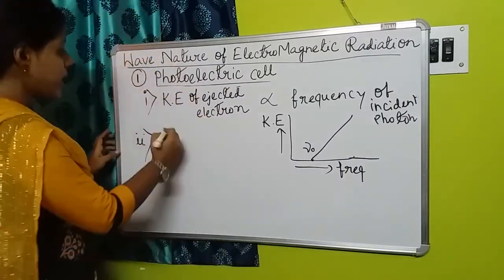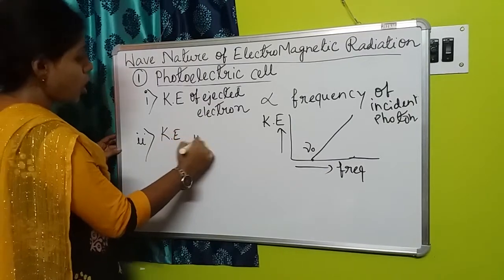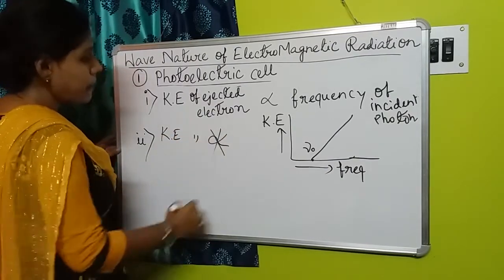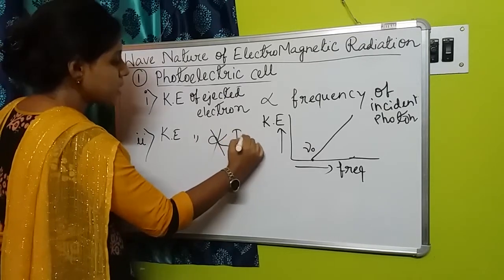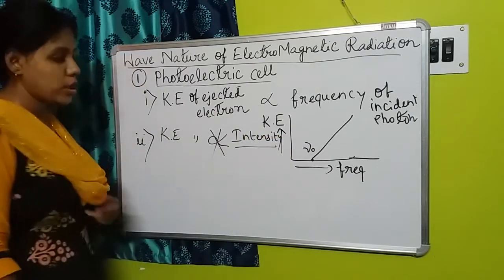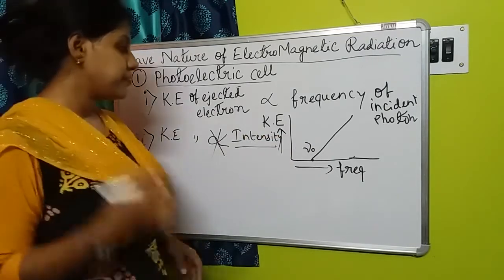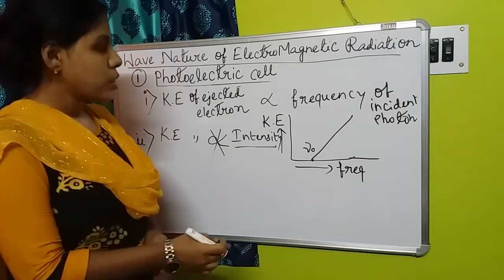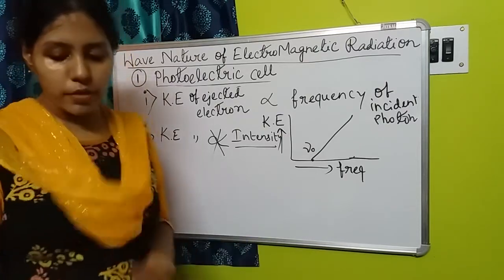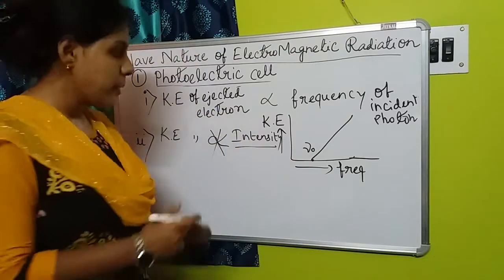That's why the kinetic energy of the ejected electron does not depend on the intensity of the incident light or the incident photon. These are the main points of the photoelectric equation.